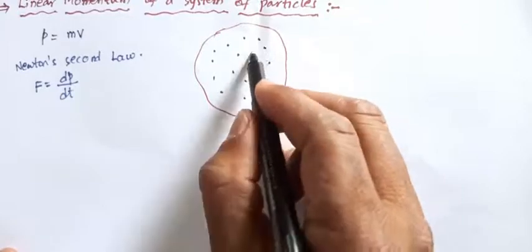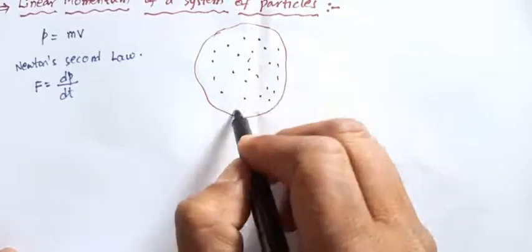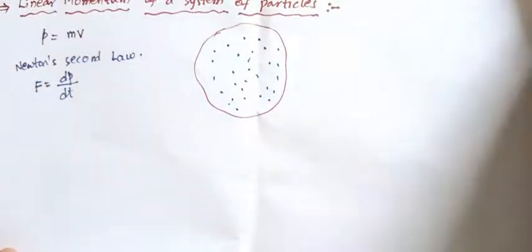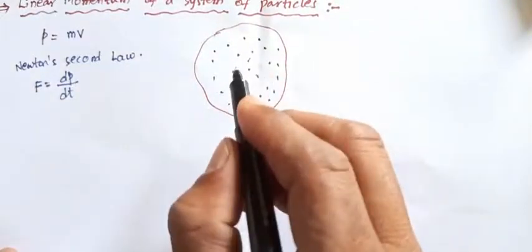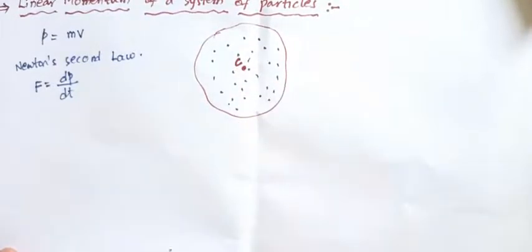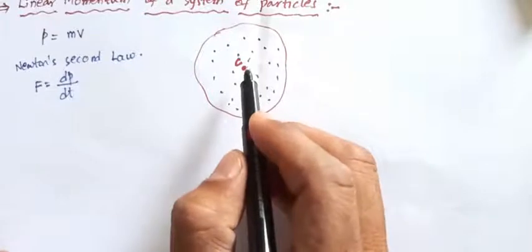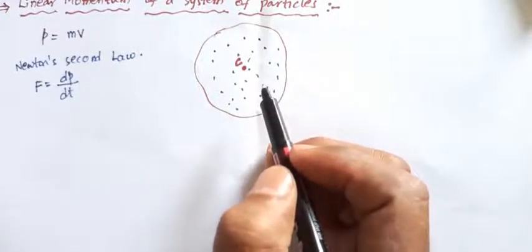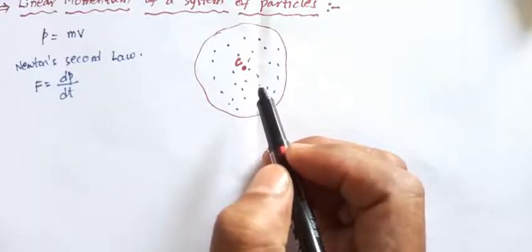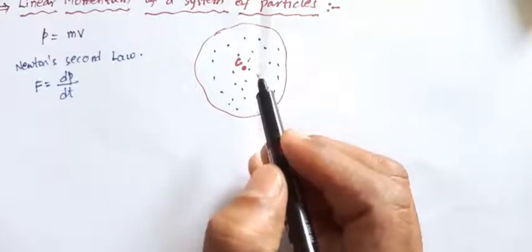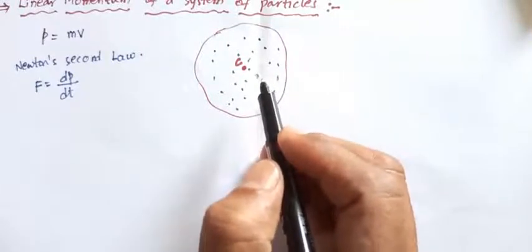For example, these are the particles, with i equals 1, 2, 3, 4 and so on. The rigid body has its center of mass C. The velocity of the center of mass is VCM, and the total mass is capital M.